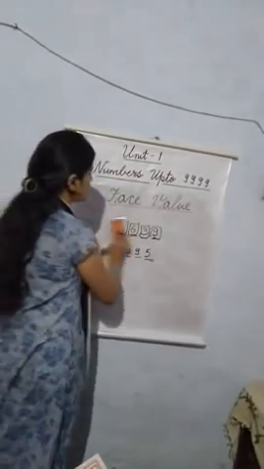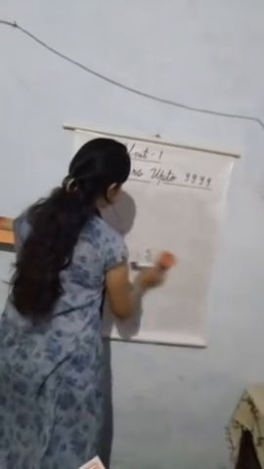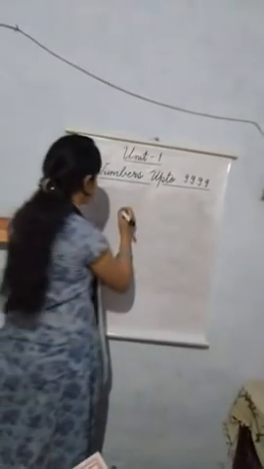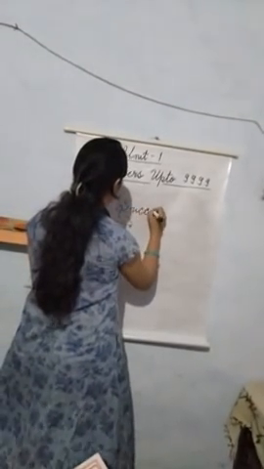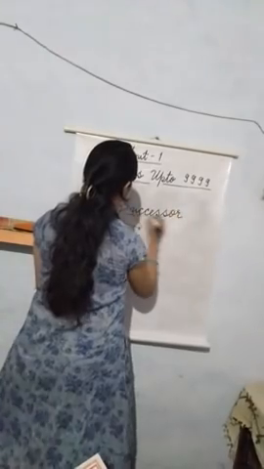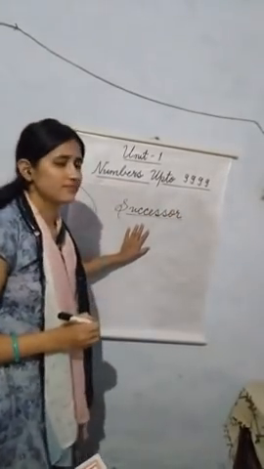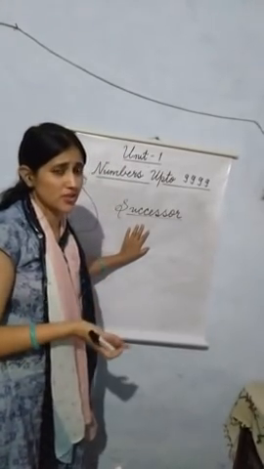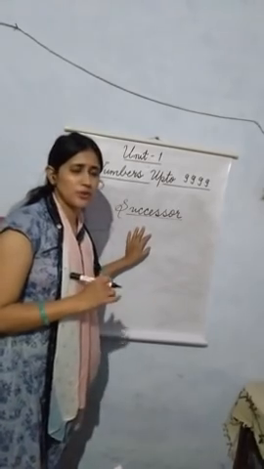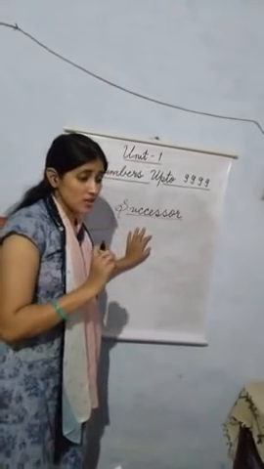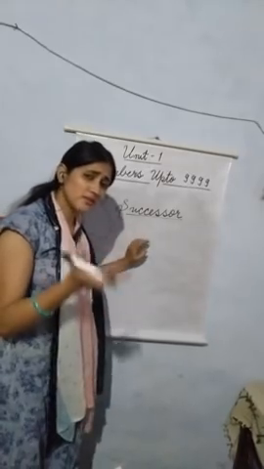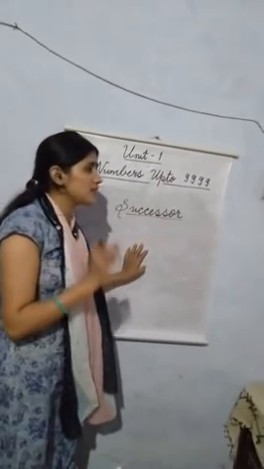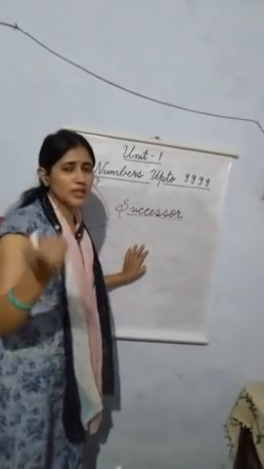Now we will go to the next topic, and our next topic is successor. What is a successor? A successor is the number which comes just after. In class 1 and 2 also you have studied what comes after, what comes just after. So what comes just after is the successor. For finding out the successor, we add 1 to the given number.